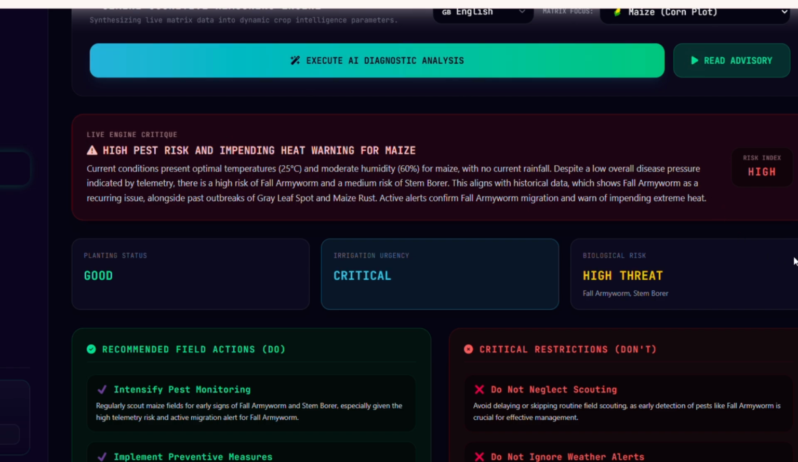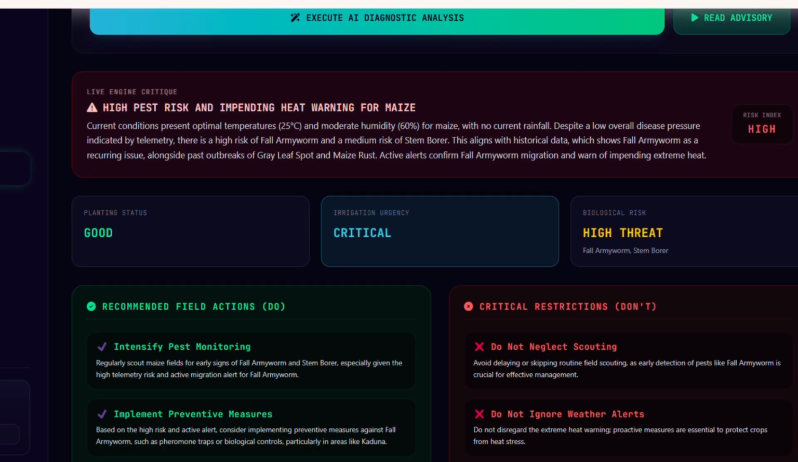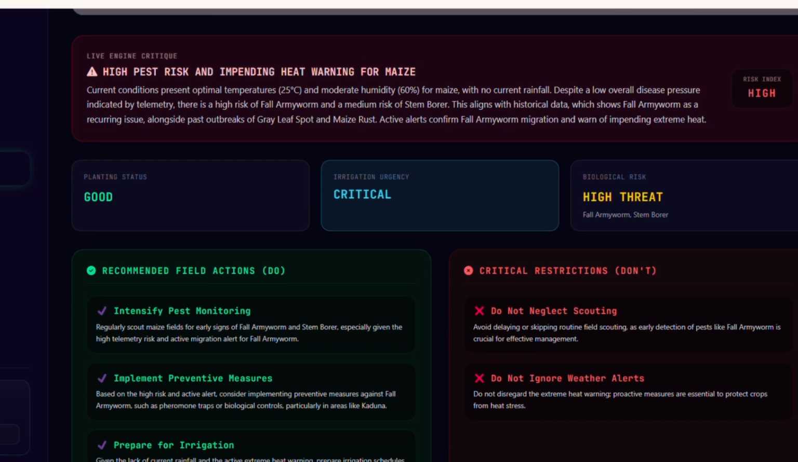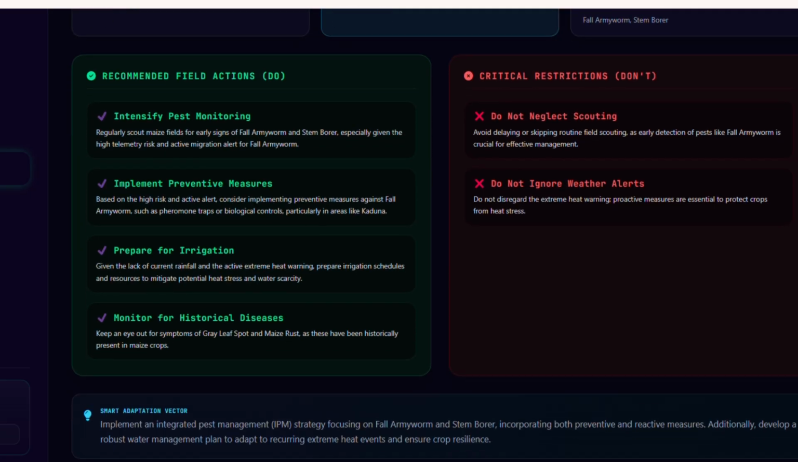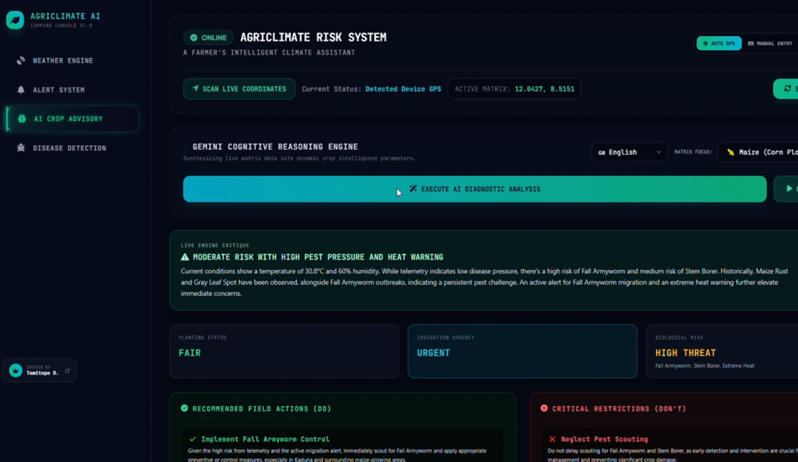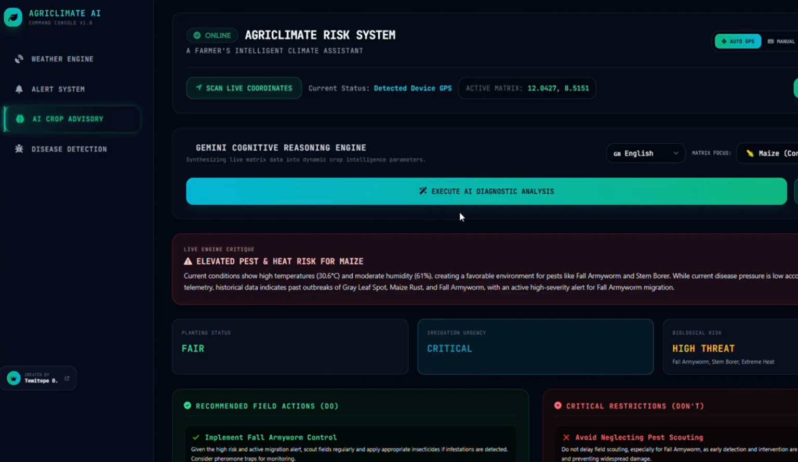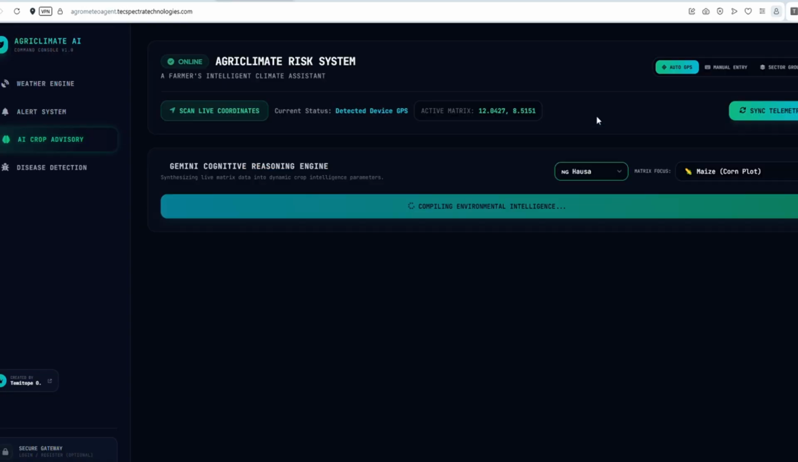Query MongoDB for 12 months of historical disease outbreaks in Kano, analyzing current telemetry against crop-specific disease thresholds, checking active alerts from the system, reviewing my past advisories for patterns. All of this happens before Gemini generates the advisory. The AI now has context it would never have had from just a prompt.